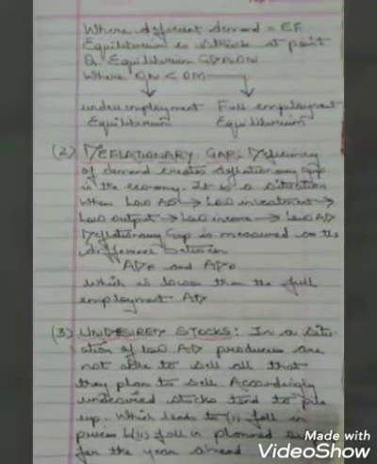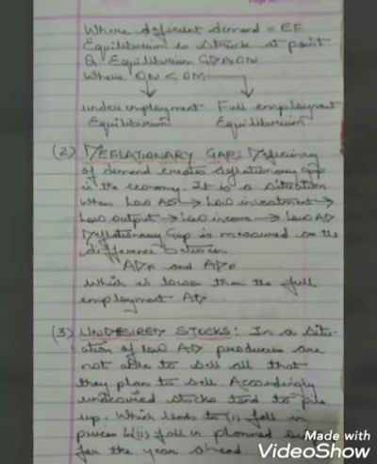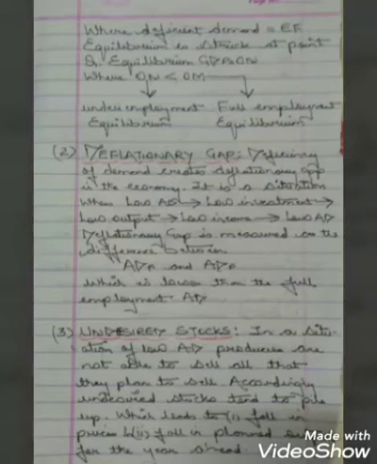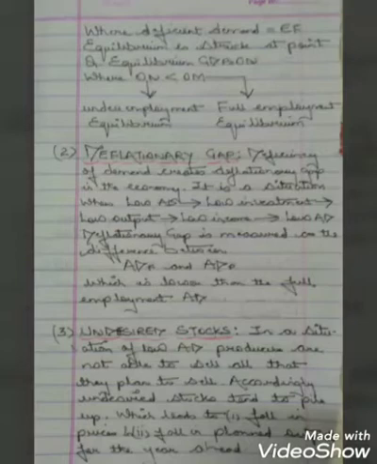So the next consequence of deficient demand is deflationary gap. Now deficiency of demand creates a deflationary gap in the economy. That means when the demand is less, it leads to a deflationary gap. It is a situation when lack of demand leads to deflationary pressure and inducement to invest is hurt. Means the demand is not generated and therefore the producer is not induced to invest more.